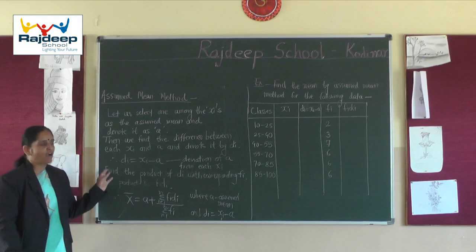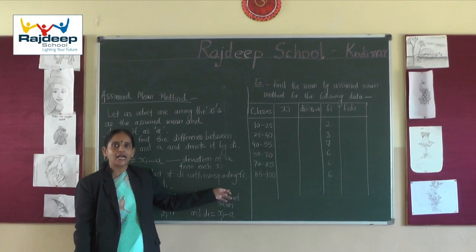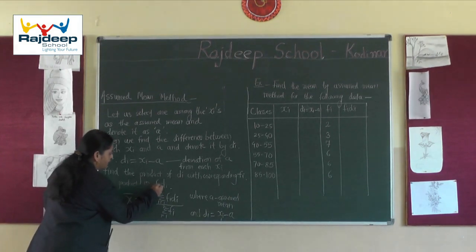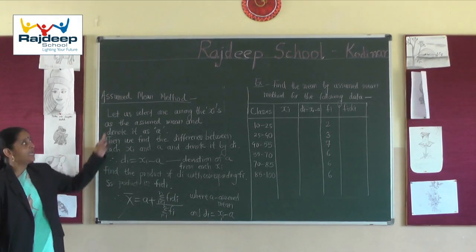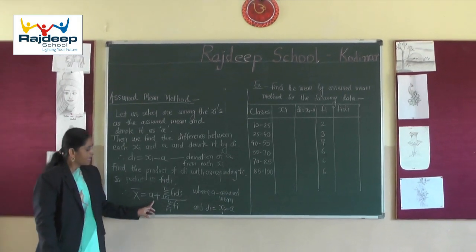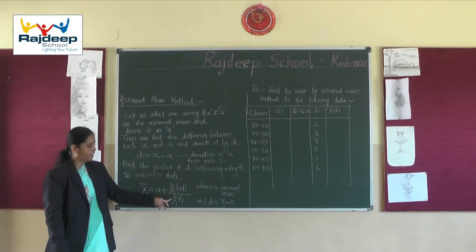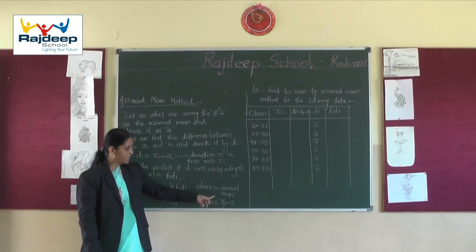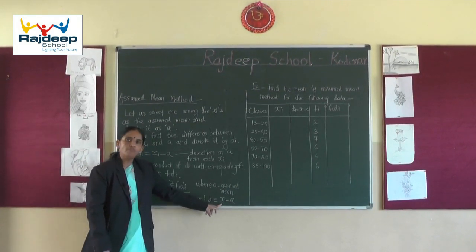Then the next step is to find the product of di with the corresponding fi, the corresponding frequency of that class. So the product will be fi di, and this product we take in the formula to calculate mean by the assumed mean method. So what is the formula? x bar equals A plus sigma fi di, i takes values from 1 to n, divided by sigma fi, where A is our assumed mean that we have taken from the xi values, and di is the deviation of the assumed mean from each xi.